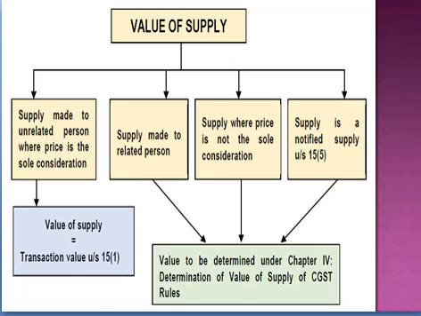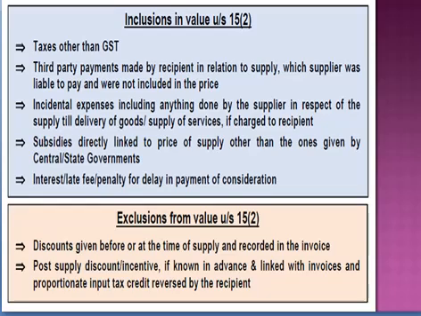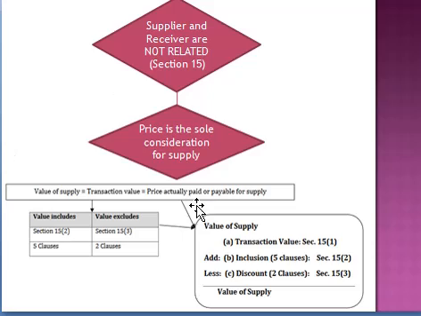There are certain inclusions and exclusions. The inclusions are covered under Section 15 subsection 2 and exclusions are covered under Section 15 subsection 3. So there is a misprinting. This is not 2, this has to be 3. So you can check this again through this diagram.